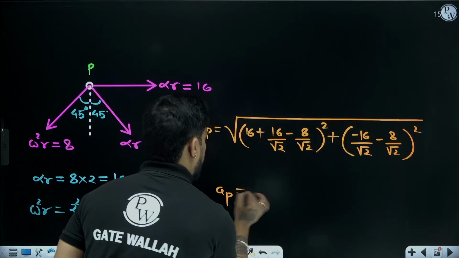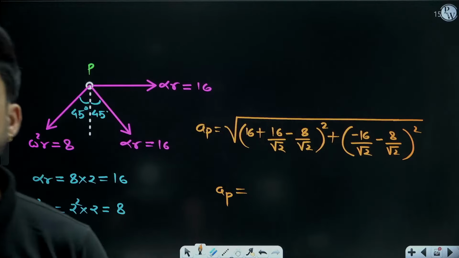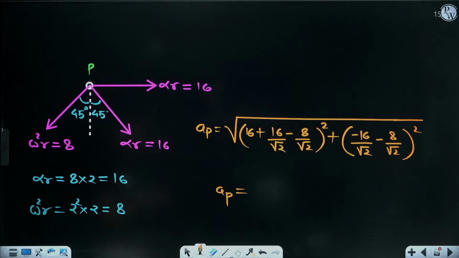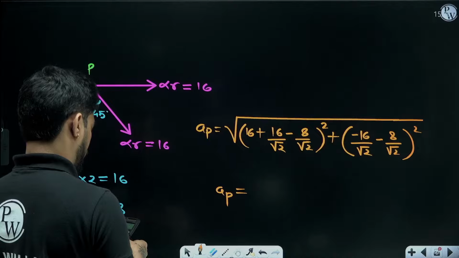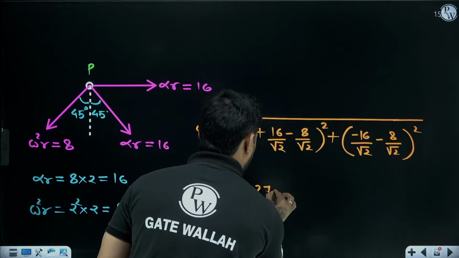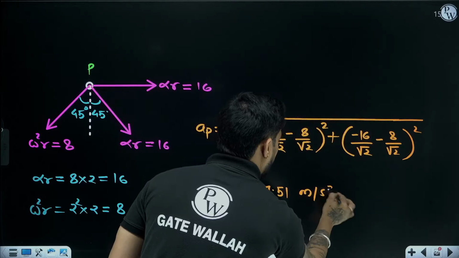So you will get total acceleration of P. 27.51 meter per second square.